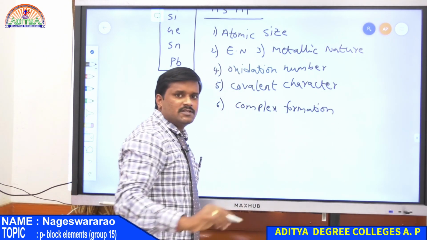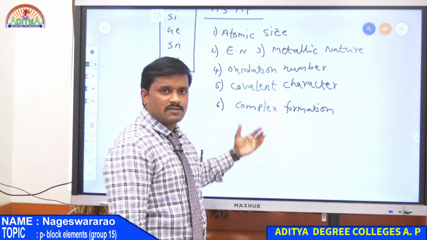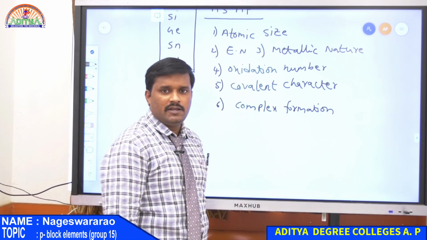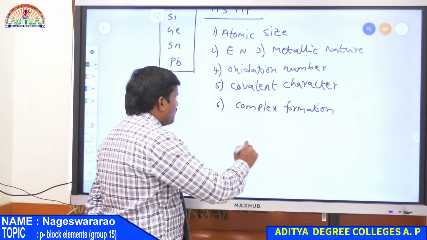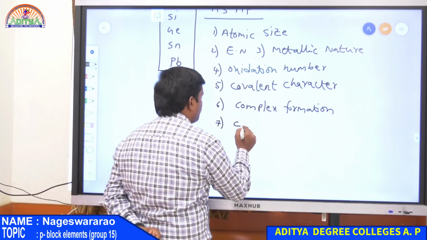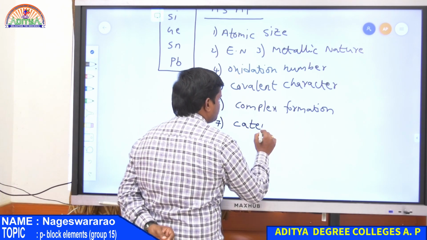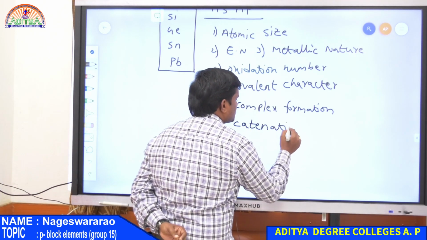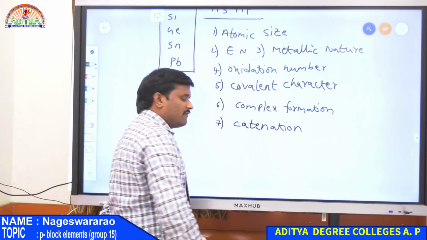So we discussed all these physical properties from top to bottom in the carbon family, and also the main important property of the carbon family is the formation of catenation. This is the remarkable property of the carbon family.